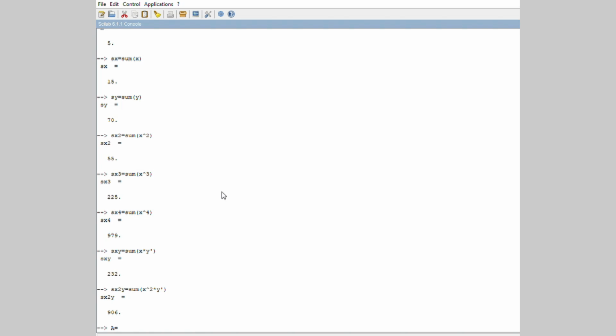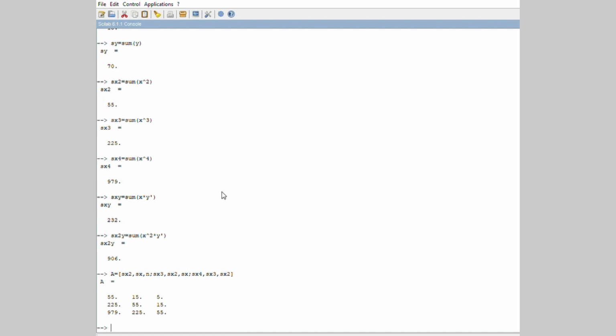Now let us put these values in the matrix form of the linear equations. Where A is equal to Sx2, Sx, n. In the second row Sx3, Sx2, Sx. In the third row Sx4, Sx3, Sx2. Hence A matrix is obtained.